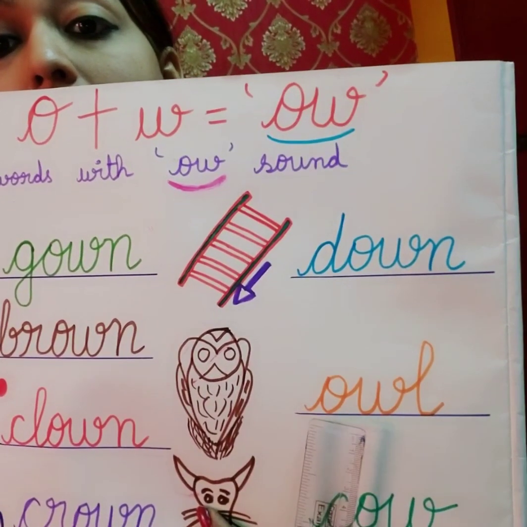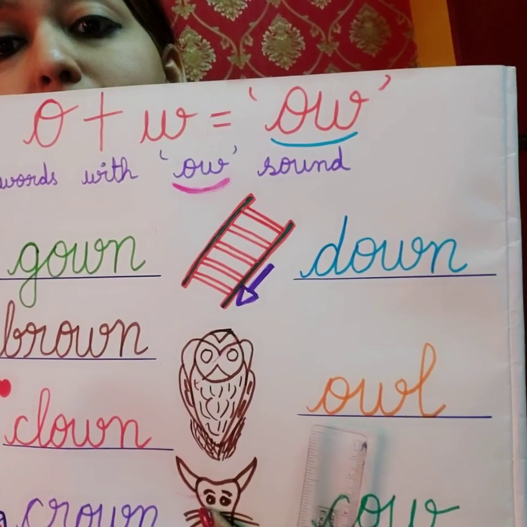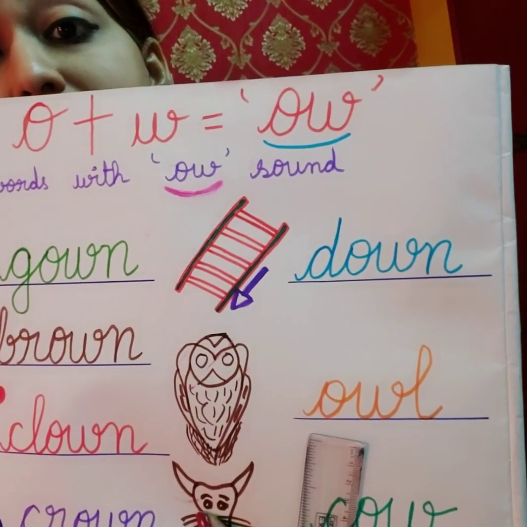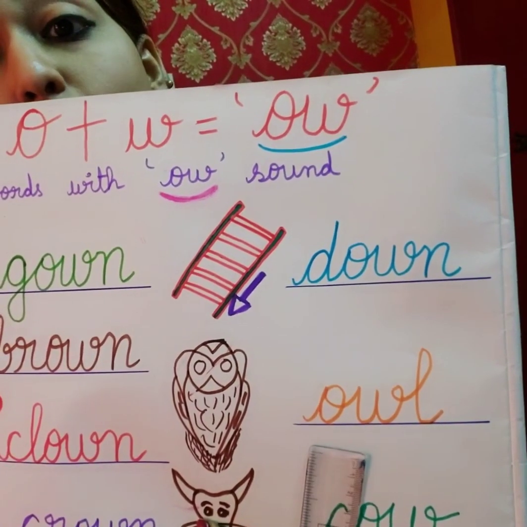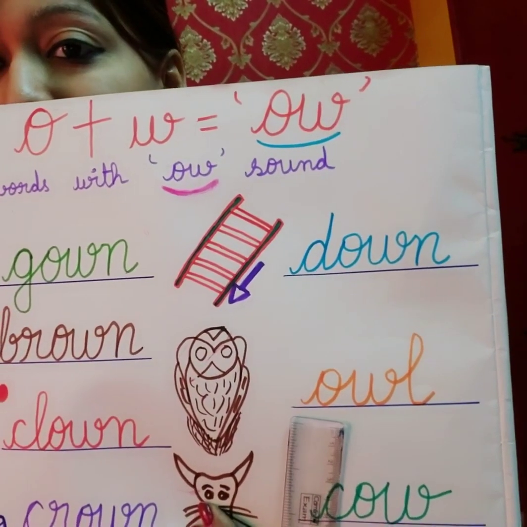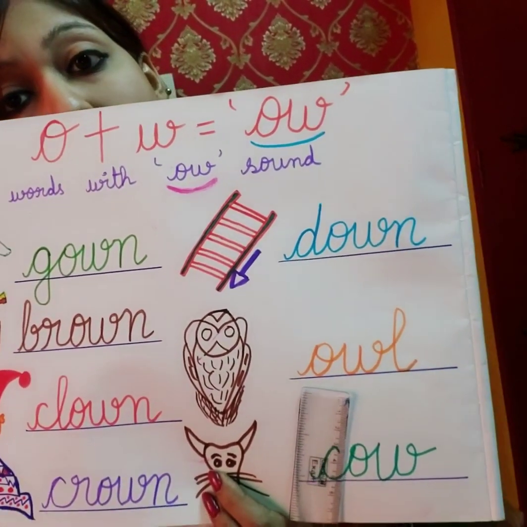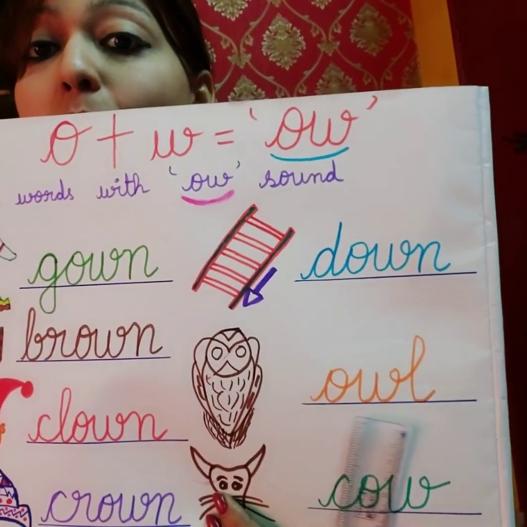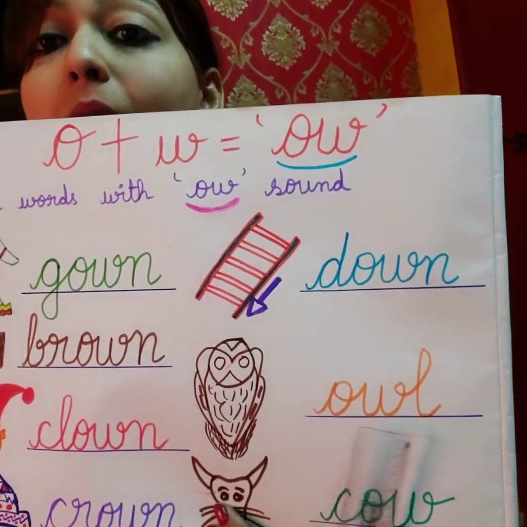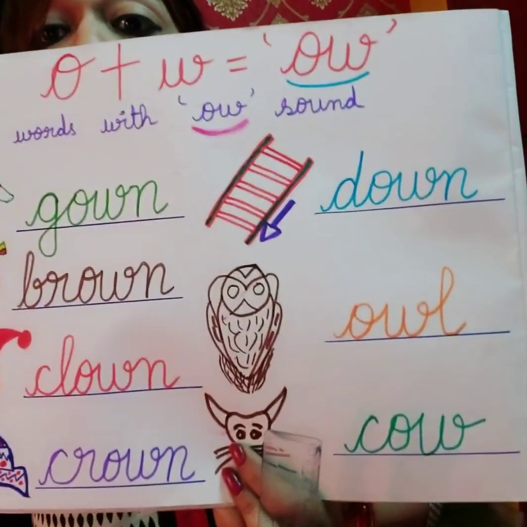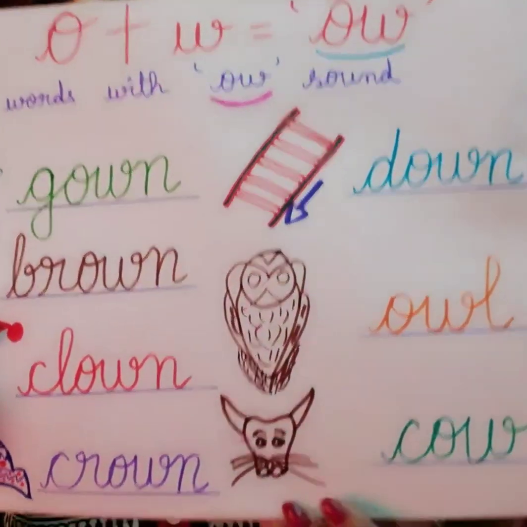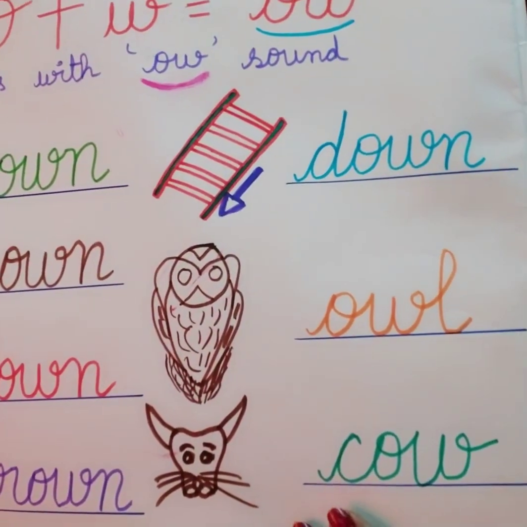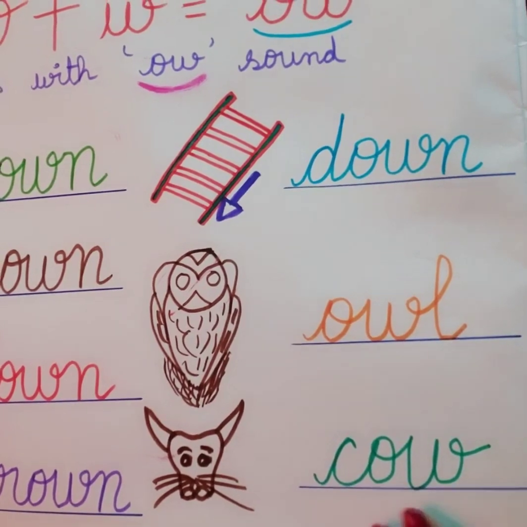Owl. In owl, what is the first sound you hear? Ow. And whenever we hear ow, we use o and w. It together makes owl. This is cow. Cow.